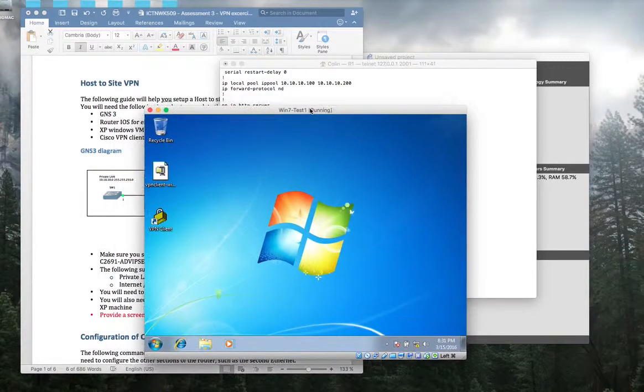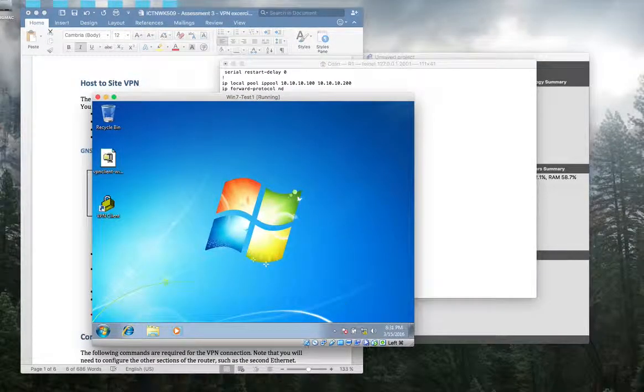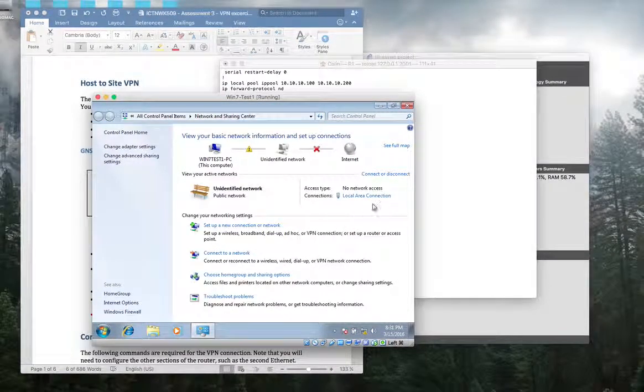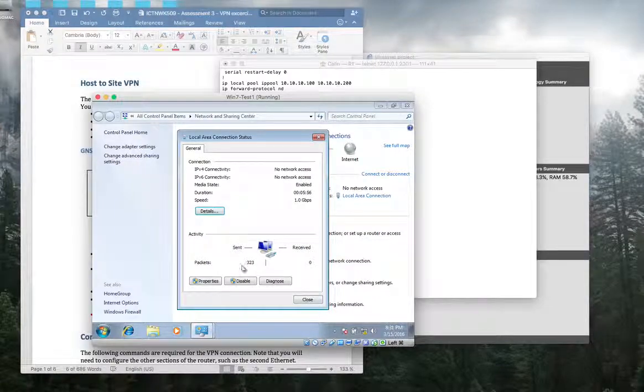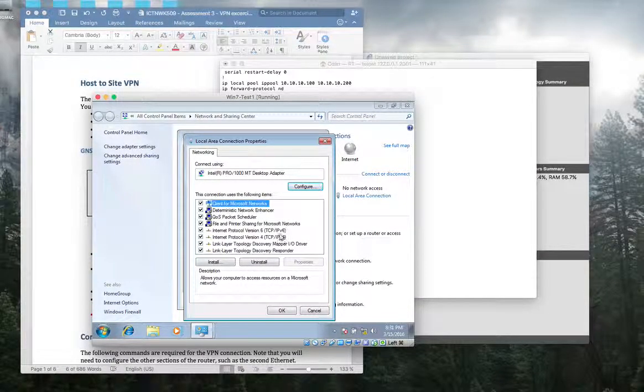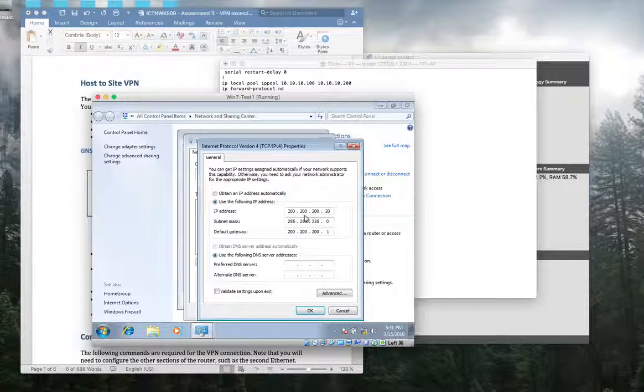Okay. Right click. Details. Sorry. You will double click this and IP version 4.